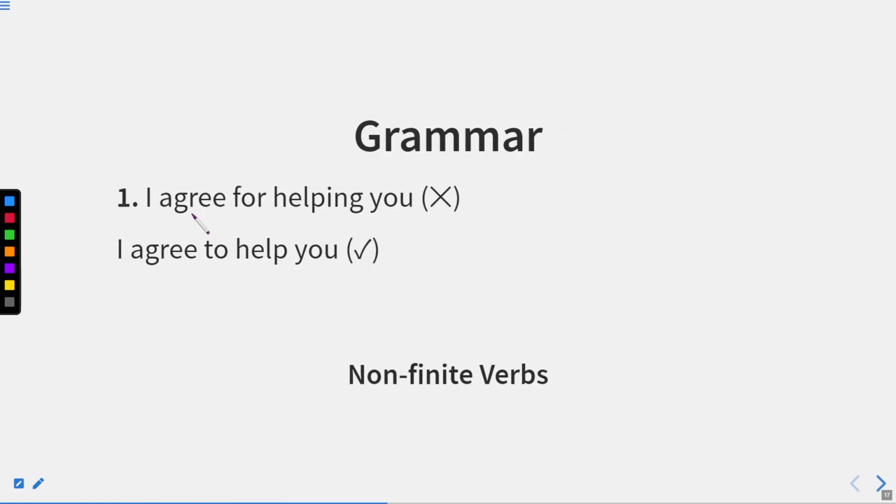For example, I agree for helping you. Now, as I told you, if the word agree is over there, we have to make it follow with an infinitive. But here we are using for helping, which is incorrect. So I agree for what? To help you. This is the purpose for my being agree with you. So I agree to help you. Now, to help is an infinitive after the verb agree.